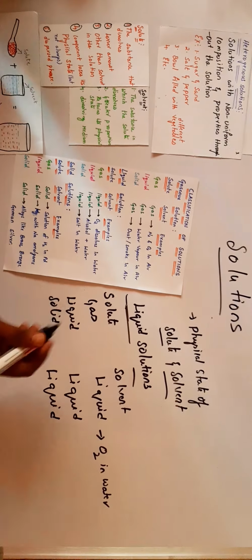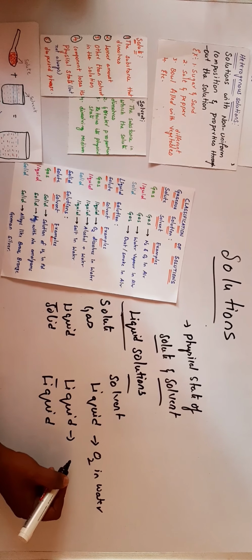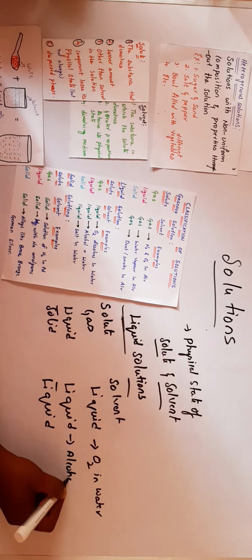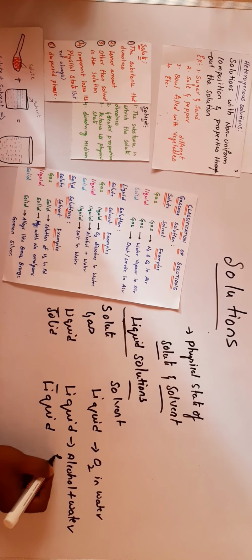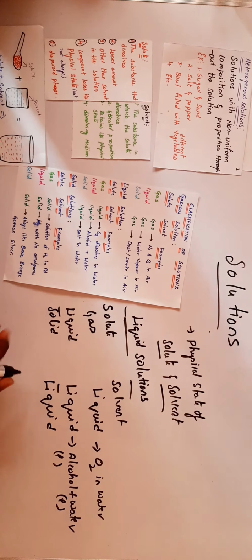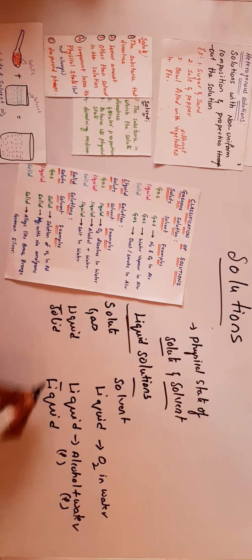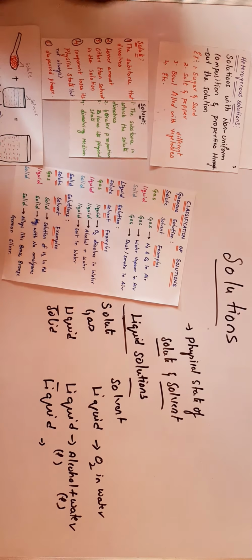Another example, liquid in liquid. We are familiar with alcohol plus water. Alcohol is in liquid state and water is also in liquid state. These types of solutions are called liquid solutions. Another type is solid in liquids, that means salt in water.